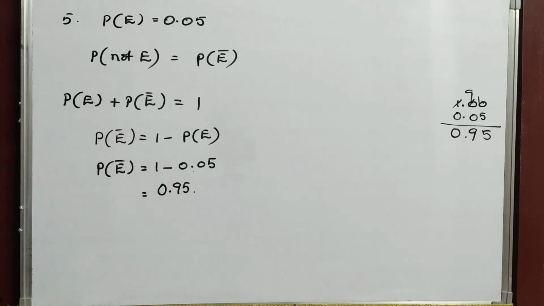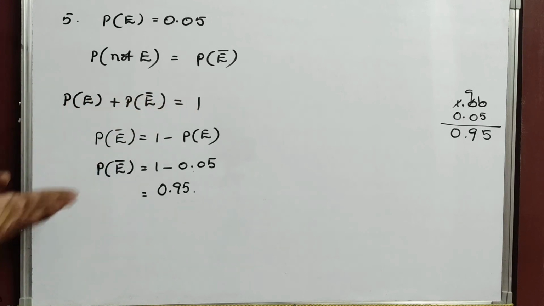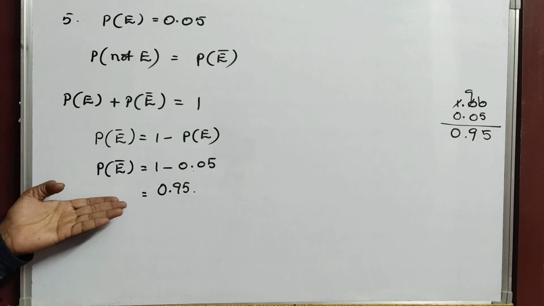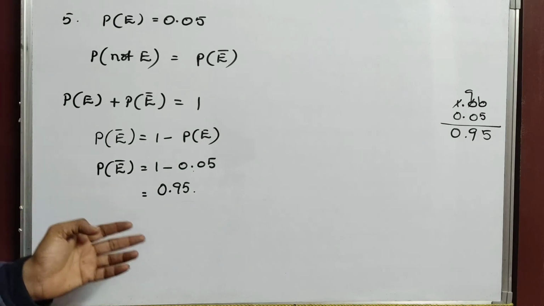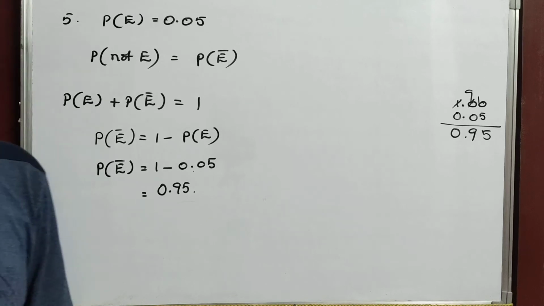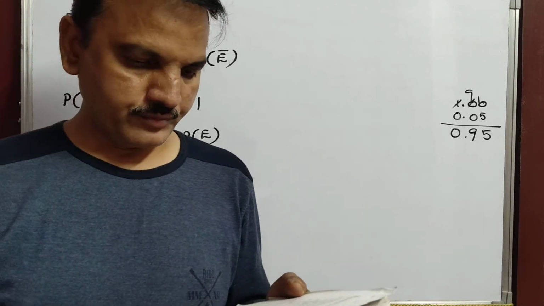0.95. Okay, is it clear? So P of not E, he asked us to find. So write first P of E equals 0.05, and as we all know, P of E plus P of E dash is equal to 1. So P of E dash equals 1 minus P of E. Okay, substitute and subtract it. So you will get the answer 0.95. Okay, next.